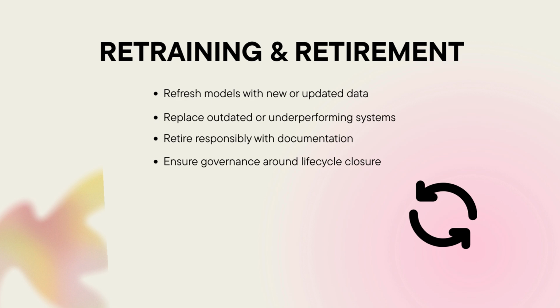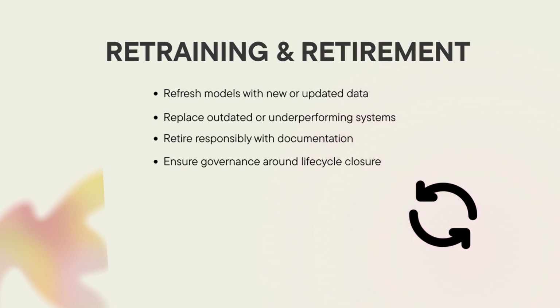For example, when new techniques dramatically outperform older ones, retirement must be handled responsibly with documentation and governance to prevent old, unsupported models from lingering in production. Closing the life cycle properly isn't failure, it's disciplined practice. Like software updates or product recalls, it ensures that AI systems remain current, safe, and trustworthy throughout their operational lives.